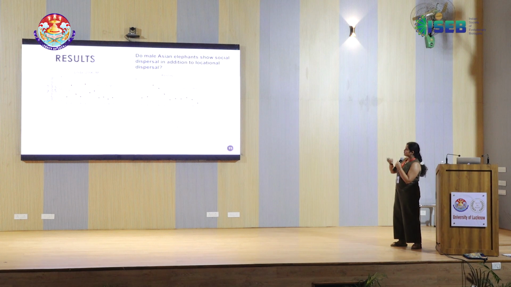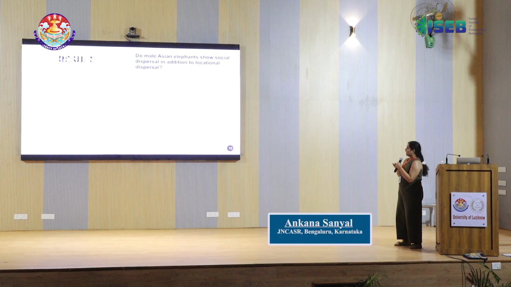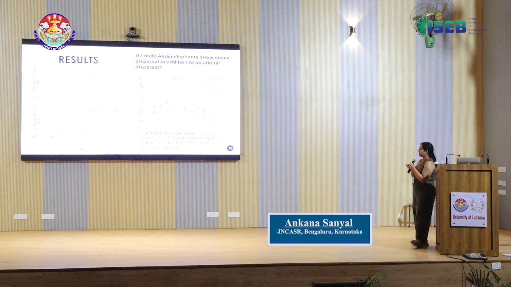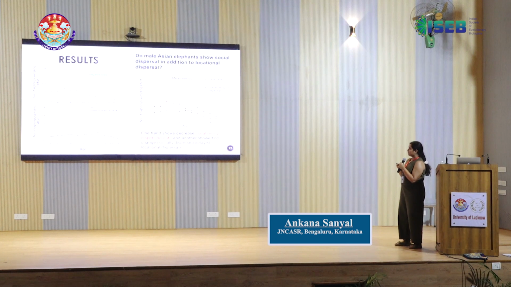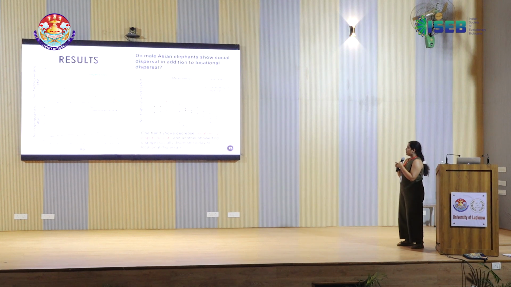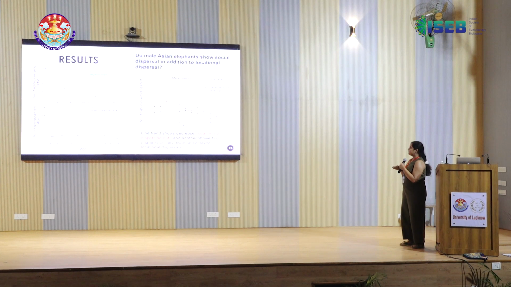And you see that some individuals show a decline in the number of times they're being seen, and you also have some individuals showing no decline or a little bit of a positive increase. Overall, when you look at the mean trends, you have two trends. One, indicated here in red, shows a decline over time with age, which is possibly the set of males which are locationally dispersing out. And you also have another trend, which shows no change at all or a slow decrease, which could be the individuals showing delayed locational dispersal or social dispersal.